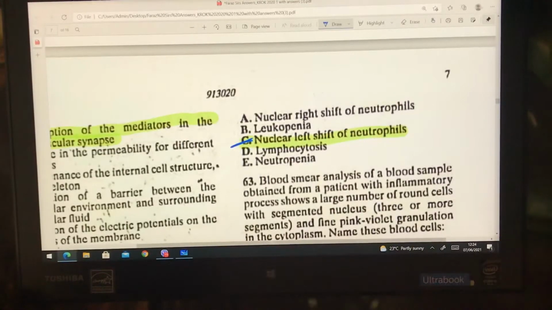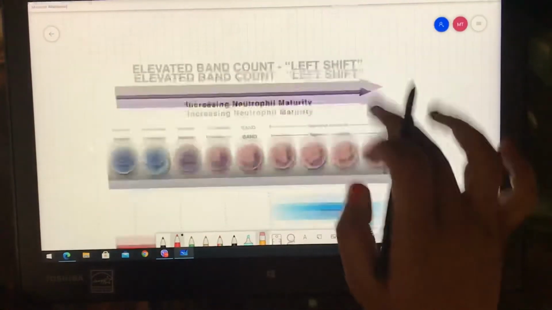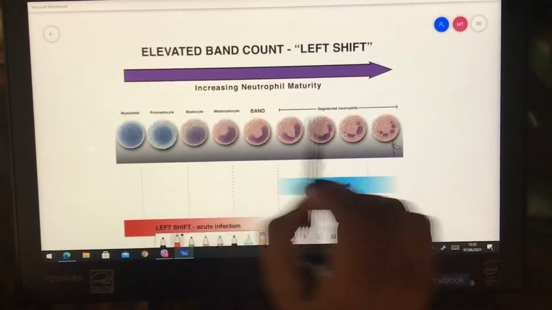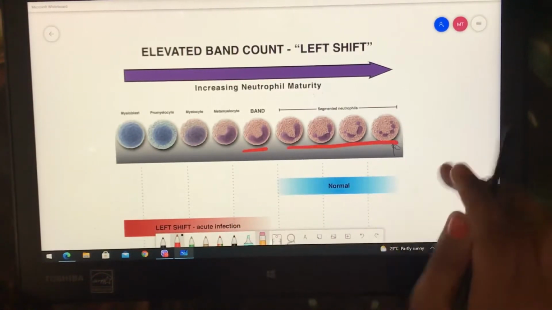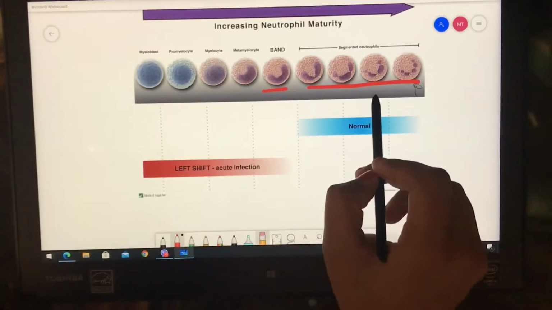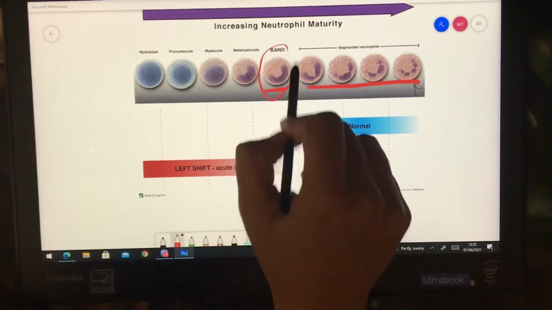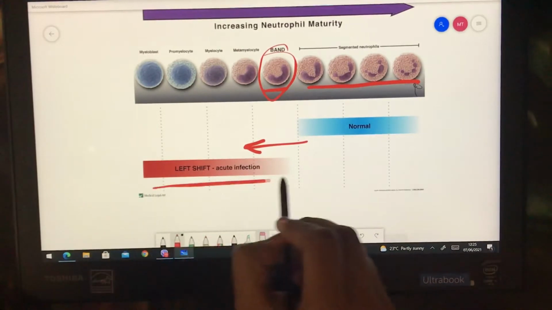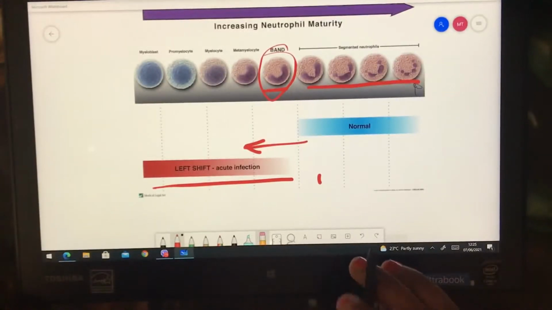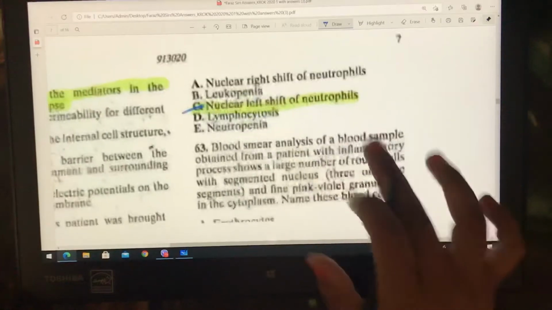Yeah, so here it is nuclear left shift of the neutrophils. I will show you a diagram to understand it very easily. This is the elevated band count. So here we have band neutrophil, and this is the segmented neutrophils. We have band neutrophil before segmented neutrophil, and it is increasing in the question. So the graph is going towards the left. Okay, so there is a left shift. Let's move to the next question.